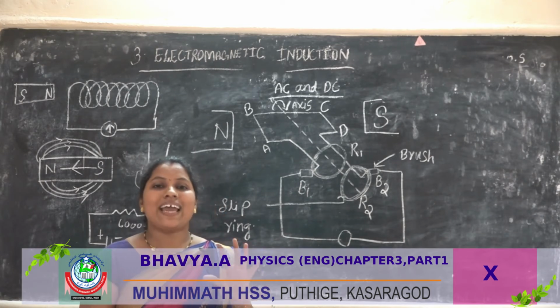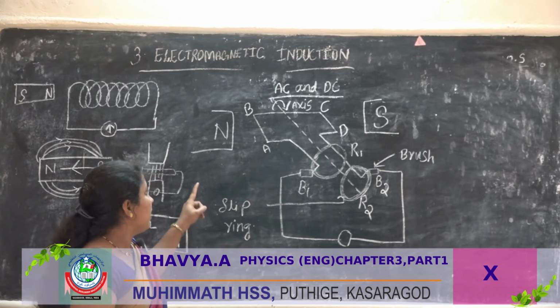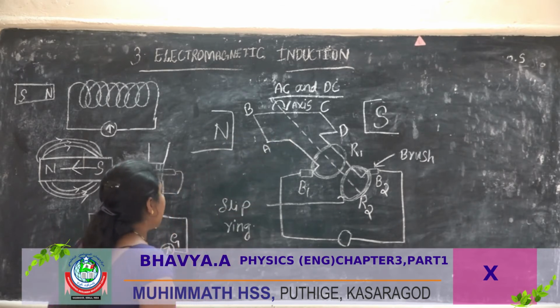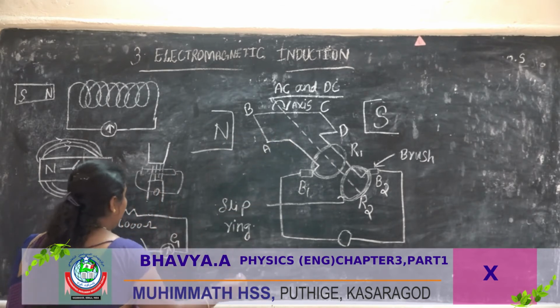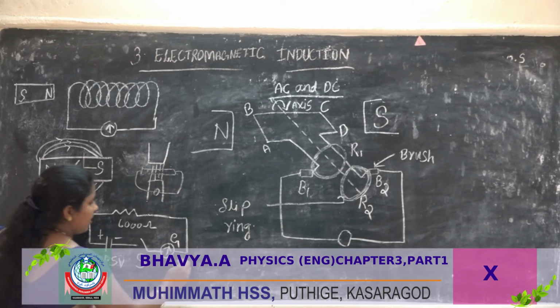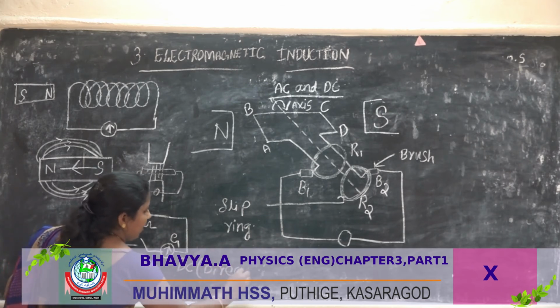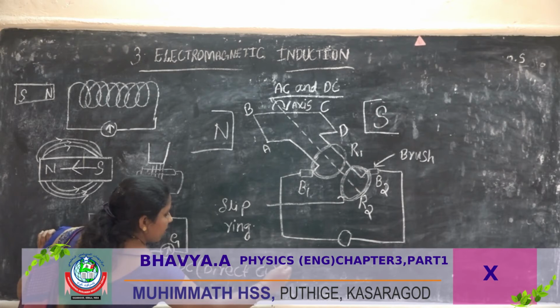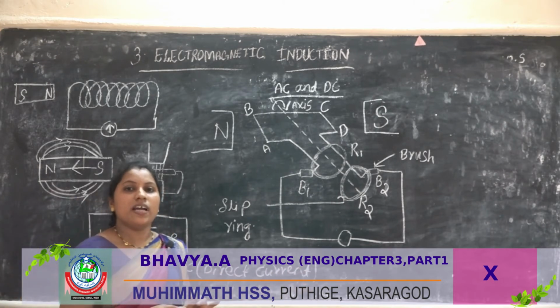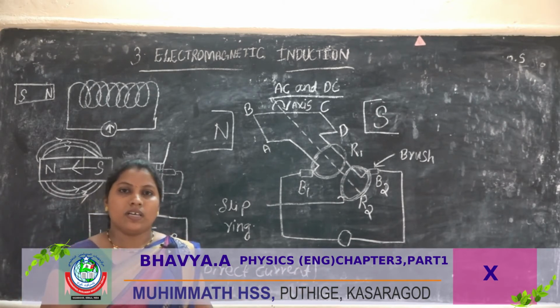That is called DC, or direct current. There is no change in the direction of current.